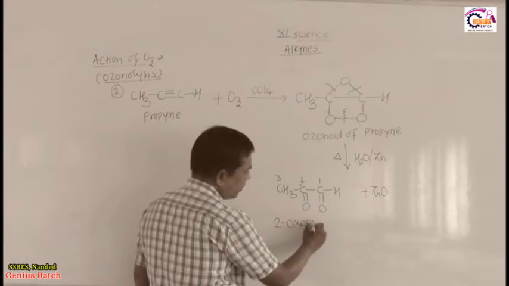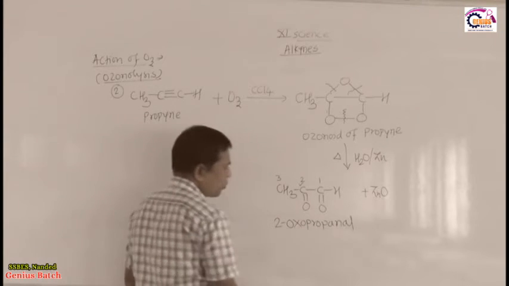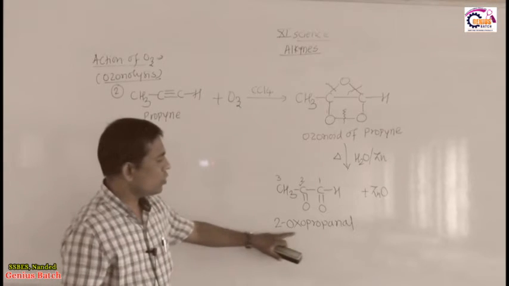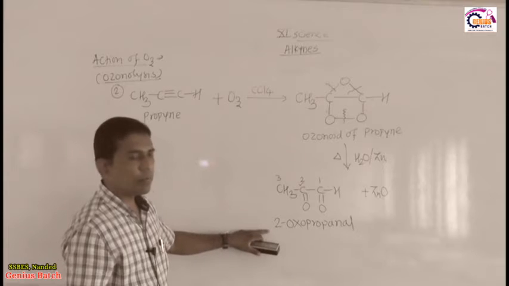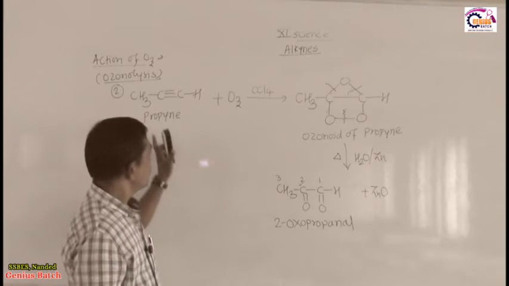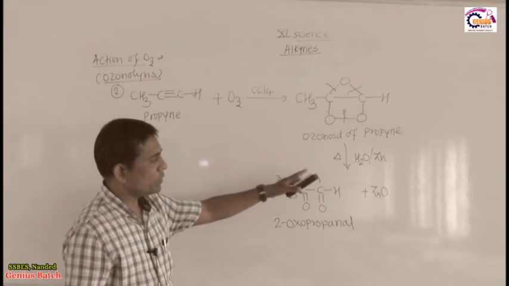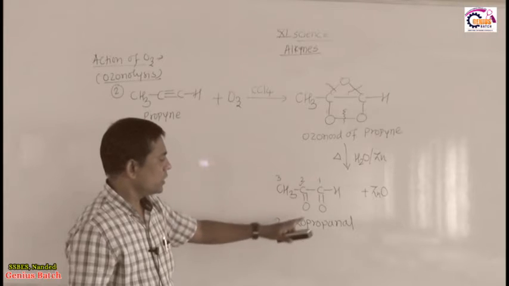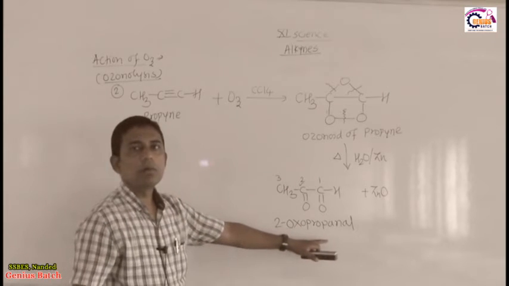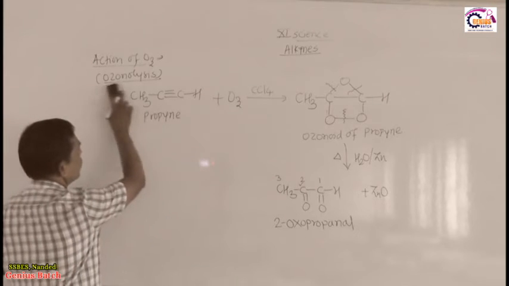So its name is propanal, so its name is 2-oxopropanal. So there is a formation of 2-oxopropanal. Propyne reacts with ozone to form the ozonide of propyne, which on hydrolysis in the presence of a reducing agent, zinc, will produce 2-oxopropanal. So this is the second example of this ozonolysis.